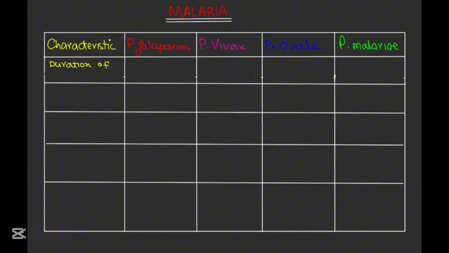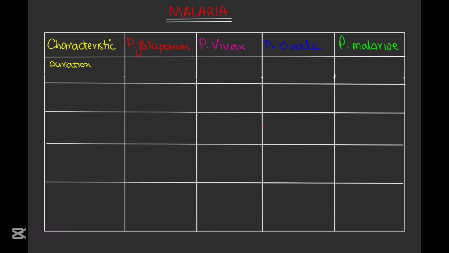Now let's discuss some of the characteristics of the most common 4 species of Plasmodium that are falciparum, vivax, ovale, and malariae. At this stage, if you don't get these characteristics at all, don't worry. You will get to know them very well when I describe the life cycle of malaria. For the time being, just go with the flow and learn about the characteristics of different Plasmodium species.